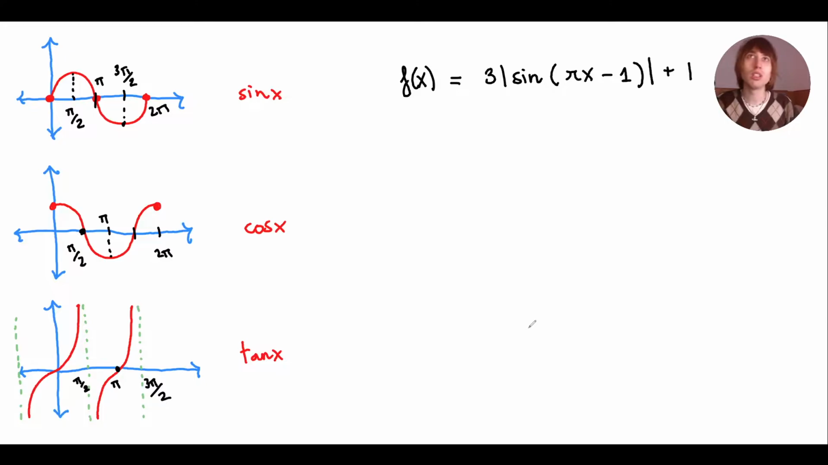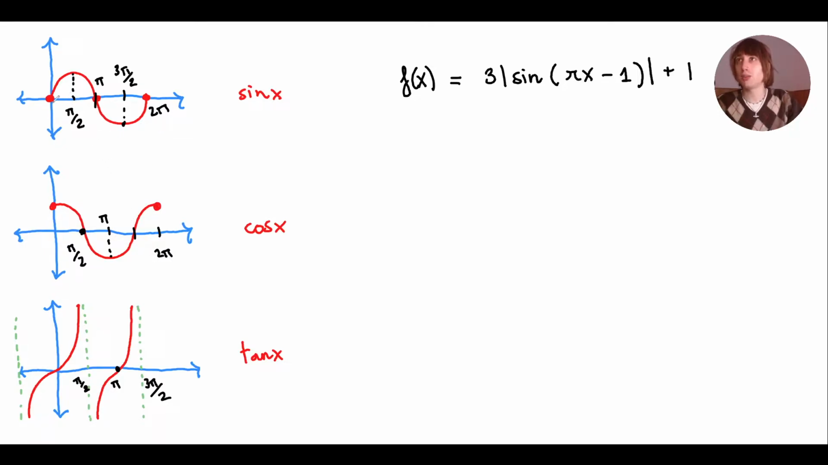Let's go. Before I begin with this explanation, I want you to have very clear the three elemental trigonometric functions, which are sine, cos, and tan. I've graphed here some portions from these functions with its key points. Make sure you have this in your notes somewhere.